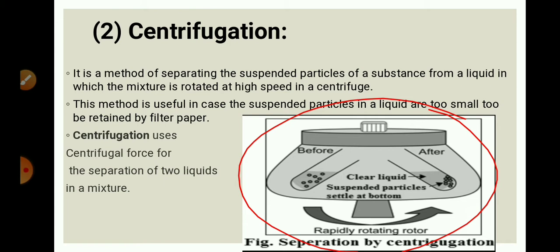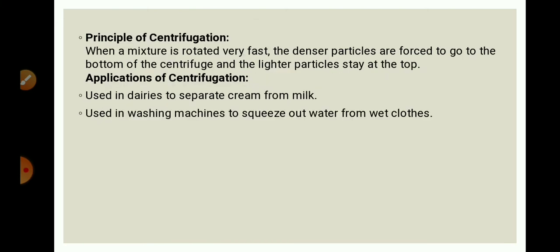We can define centrifugation as the process of separating suspended particles by churning the liquid at very high speed. The principle of this method is that when a mixture is rotated very fast, the denser particles are forced to go to the bottom and the lighter particles stay at the top.